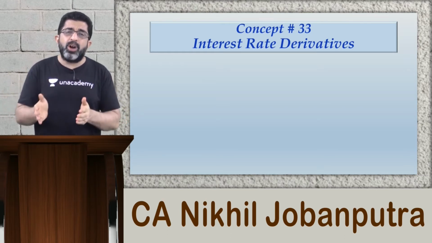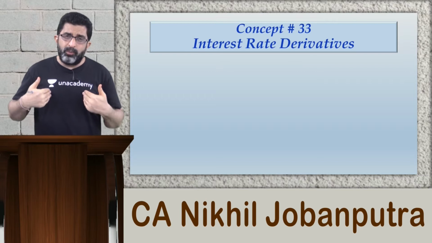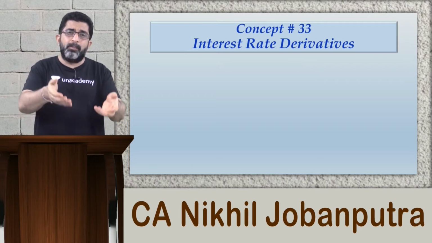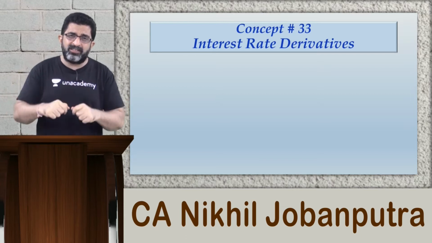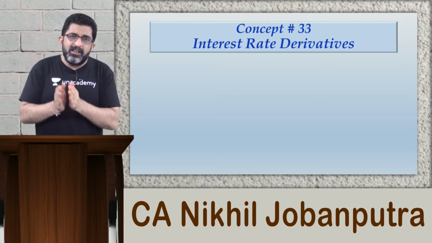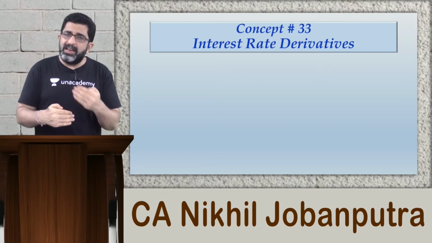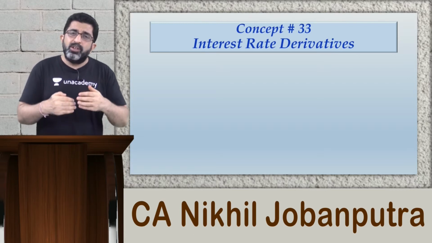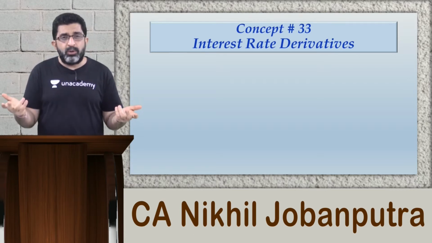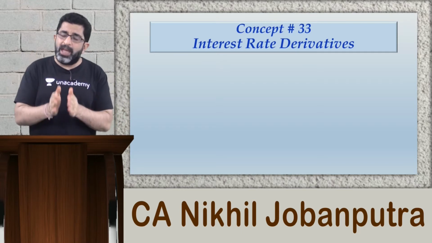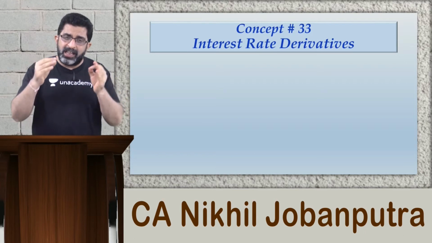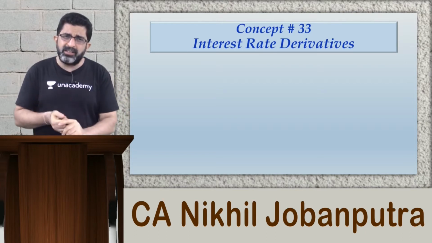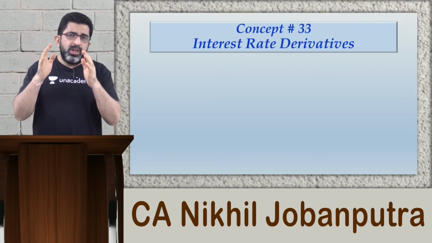It depends upon the party's objective. When I approached the bank for borrowing after 6 months but wanted the interest rate fixed now, it was typically a hedging objective. But entities will also have arbitrage or speculative objectives when it comes to FRA, and we are going to learn all the aspects of FRA in this class, but that will come later on.